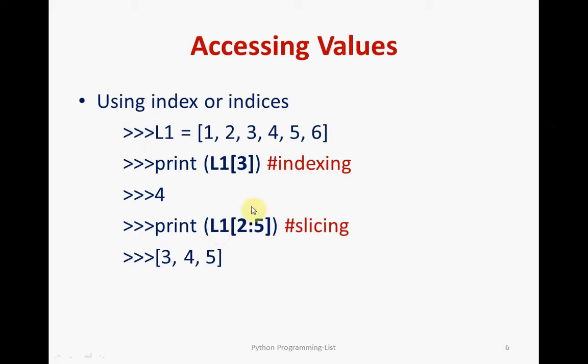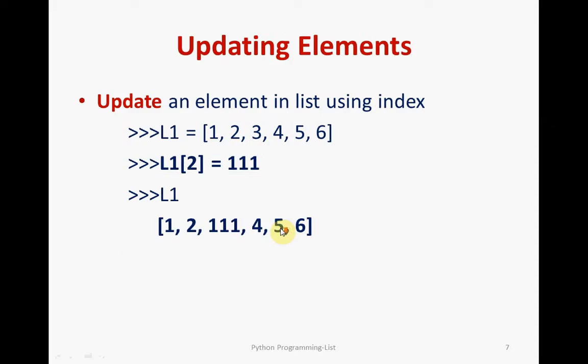And you can also go for the slicing concept. I think you people are aware of the slicing concept from the previous topic. You can slice out a part of that list, like taking a subset from the whole set. If I'm giving 2 colon 5, it will take from position number 2 up to n minus 1, so 5 means it will go up to 4. So 2, 3, 4; 2 to 5 gives 3, 4, 5 as the output. This is the actual meaning of slicing.